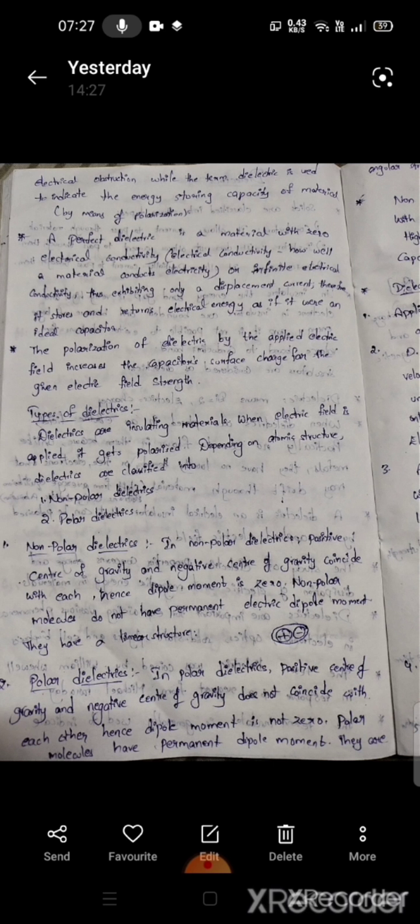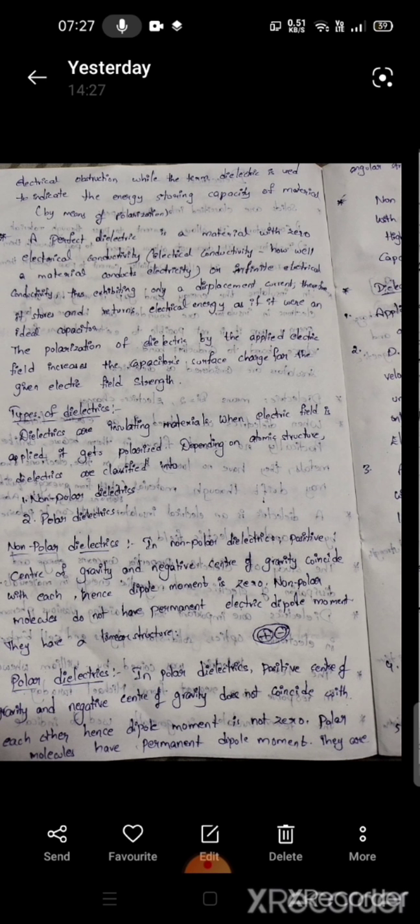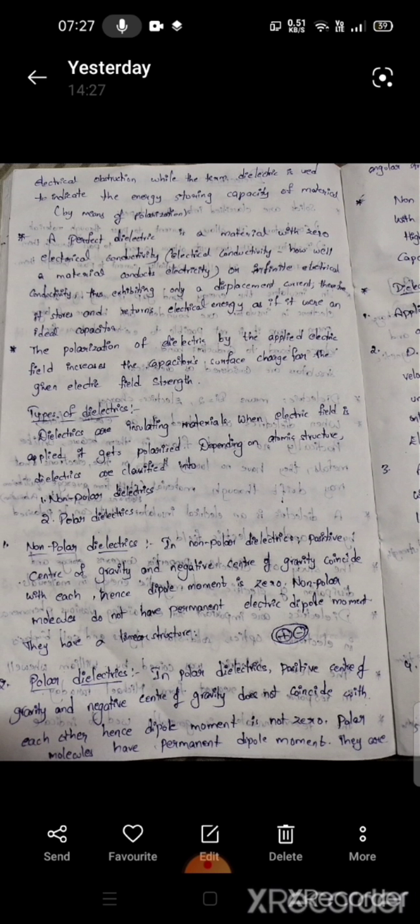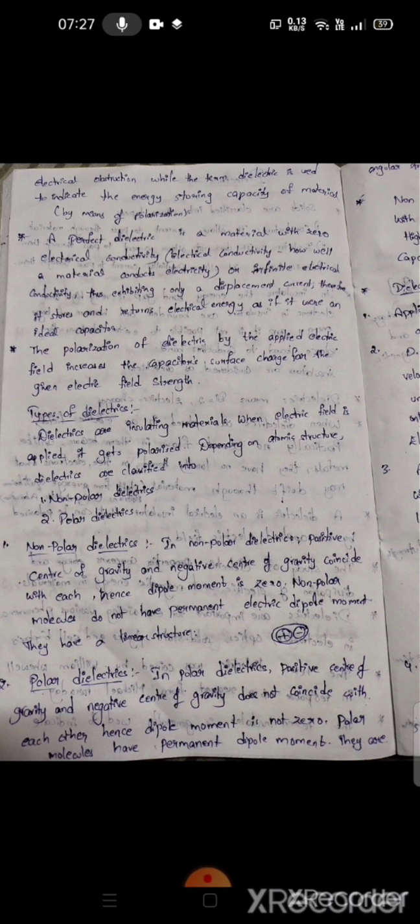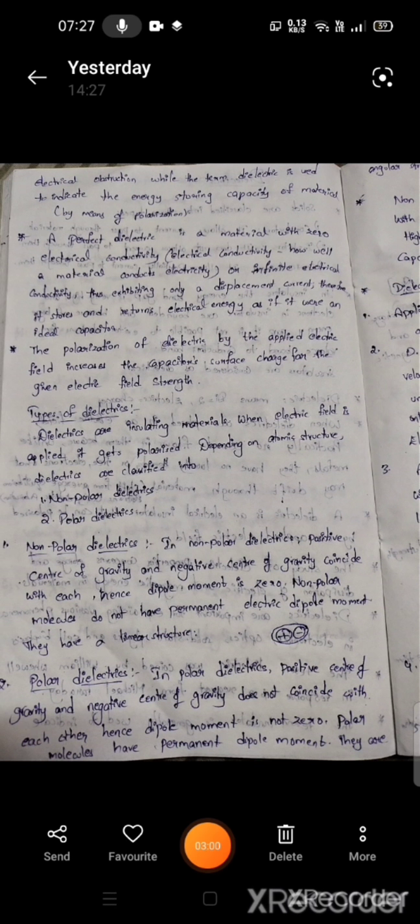Types of dielectrics. By placing the dielectrics in an electric field, they get polarized. Depending upon their atomic structure, dielectrics are classified into non-polar dielectrics and polar dielectrics. In non-polar dielectrics, the positive center of gravity and negative center of gravity coincide, so the dipole moment is zero. Non-polar molecules do not have an electrical dipole moment.